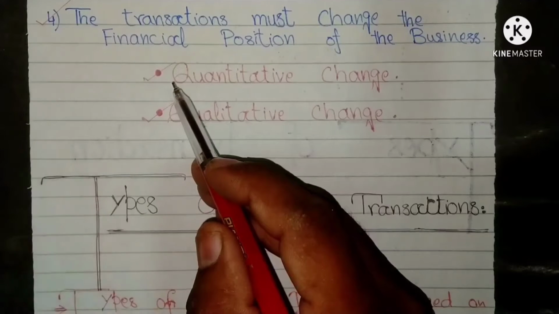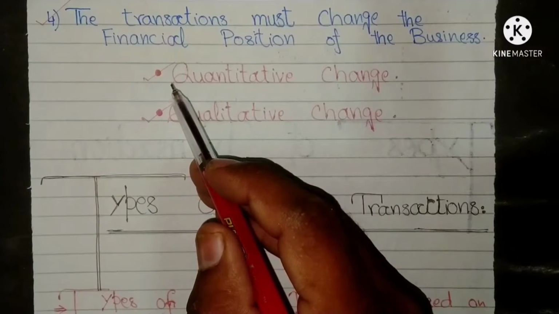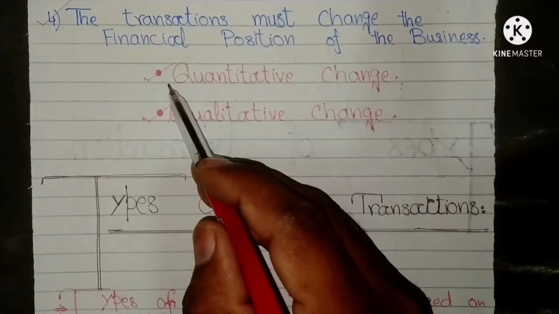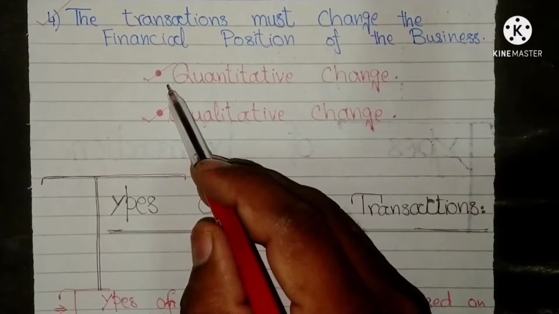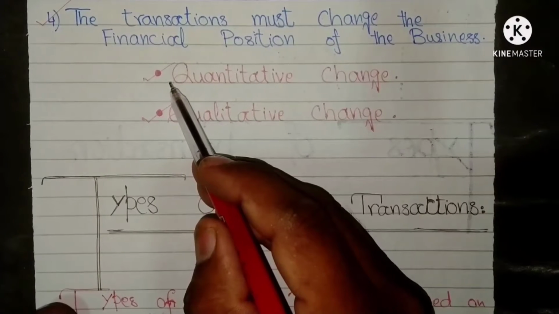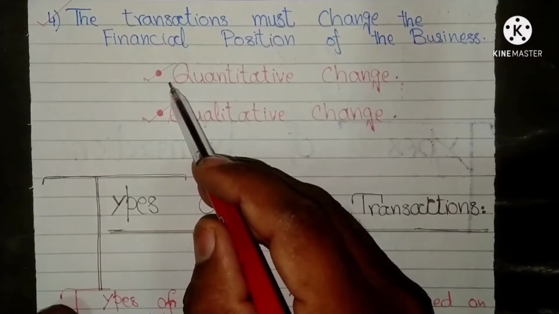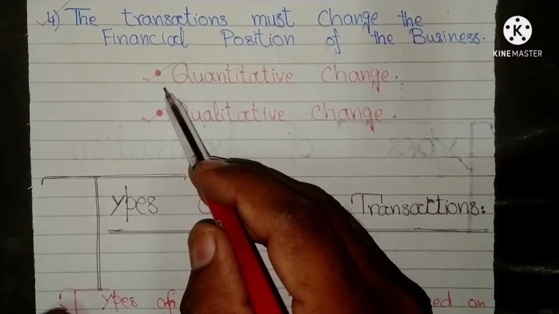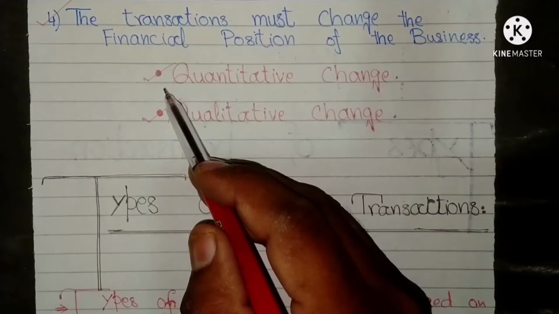Quantitative change affects the total value of assets and liabilities of a business concern. Suppose machinery of $50,000 is destroyed. This reduces the total value of the assets of the business. As a result, the financial position changes and hence it is a transaction.